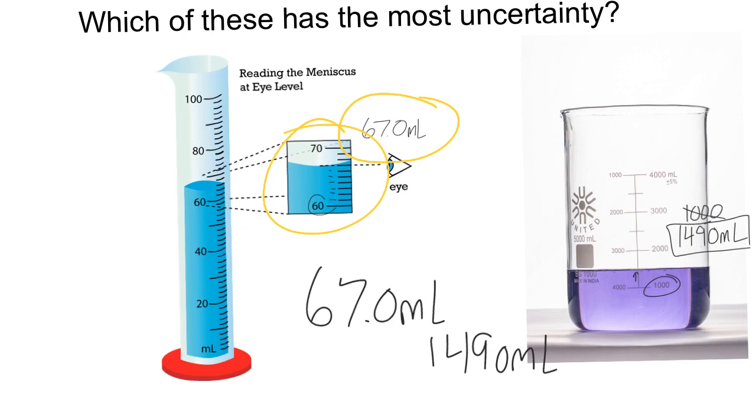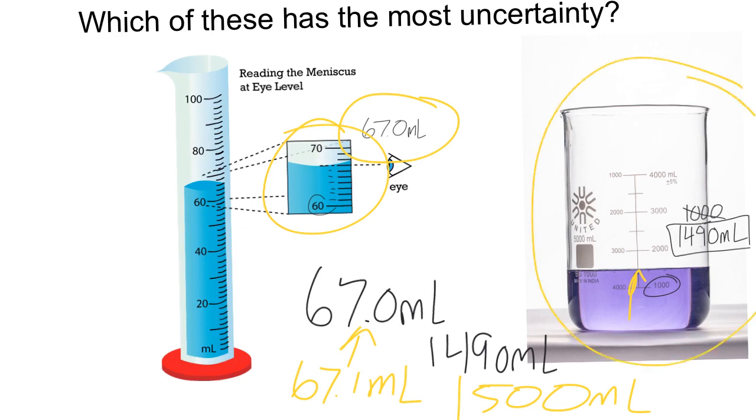Someone else over here might think that that was 1,500, and some of you might have thought that it was 1,500, but I guessed that it was 1490. And so we would be off by 10 milliliters if someone said that they had 1,500. And if someone estimated a little bit differently on here, they might say 67.1, but we'd really only be off by 0.1. And so our certainty would be much higher because we are going to be more likely to get the same number. And so this one would have the most uncertainty because of the tool that it chose.